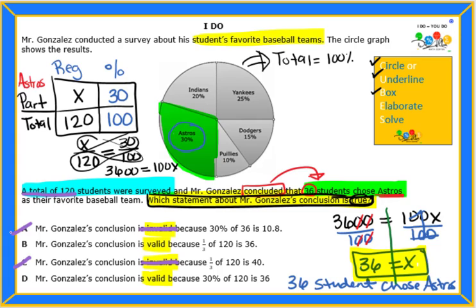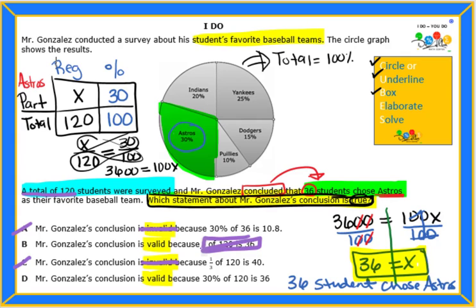Why? Why should we get 36? So is it because 1/3 of 120 is 36? So where did they get 1/3 from? And is 1/3 related to anything that we have in our problem? We have 30% for Astros. Is 30% the same as 1/3? No, it's not. 1/3 is 33.3%. It's not exactly 30%. So that one is not anything that we used or that we did with the numbers in our problem.